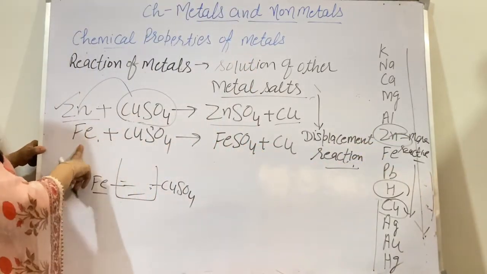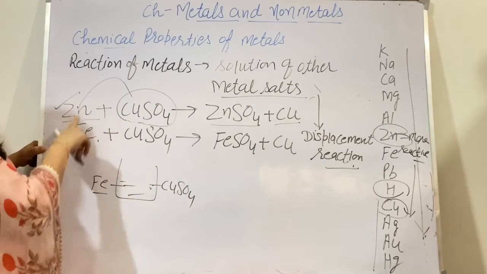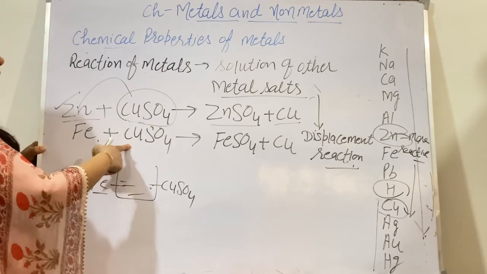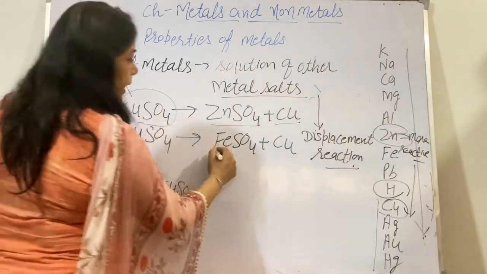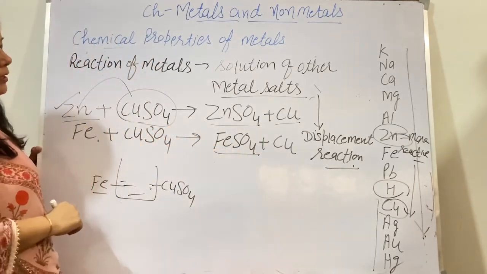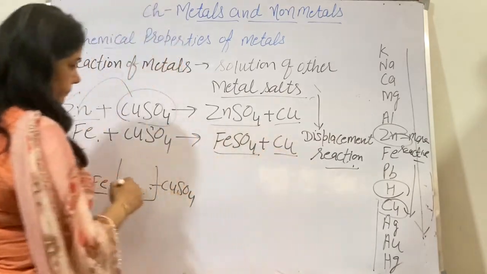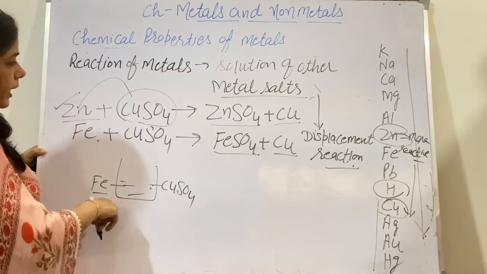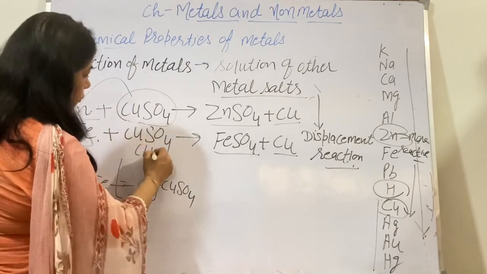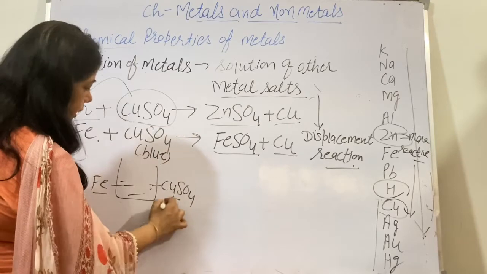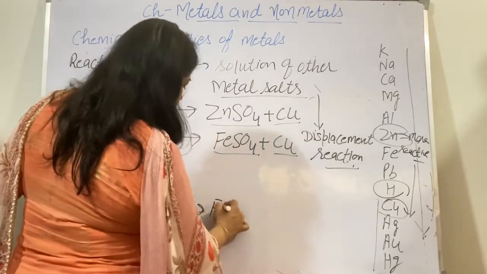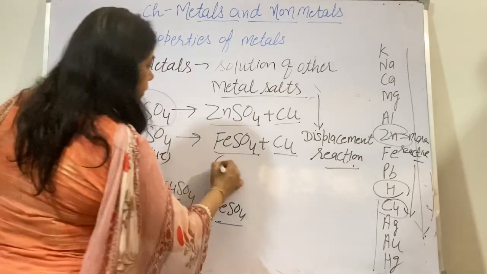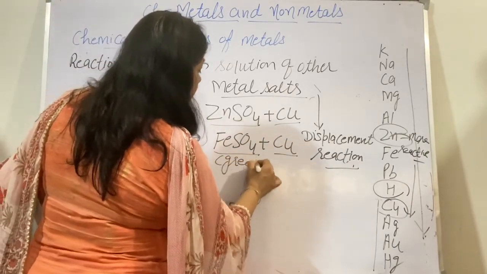Since iron is more reactive than copper, it will displace the less reactive metal from copper sulfate and form FeSO4, and copper remains in the solution. Now this blue color of copper sulfate, after the formation of ferrous sulfate, FeSO4, turns into light green color.